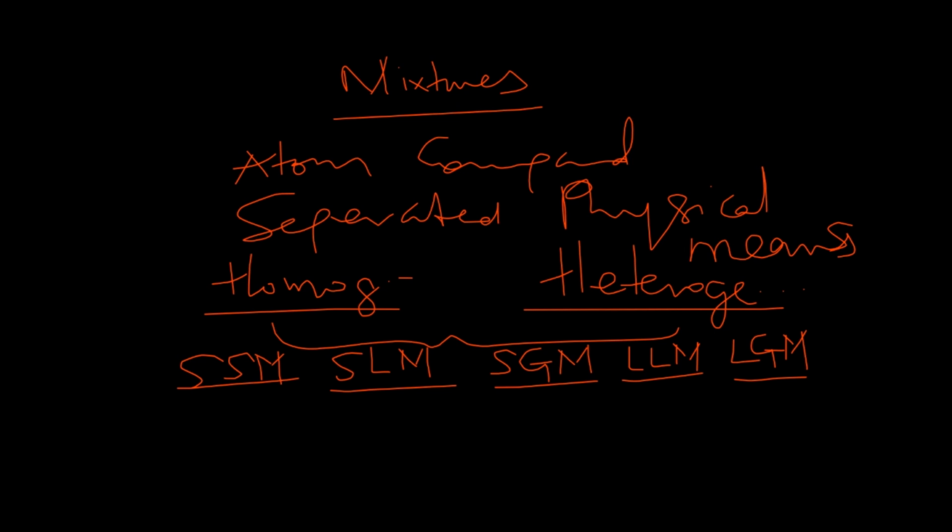Then finally, you can have gas mixed together to form a gas gas mixture. A very good example of a gas mixture is air. Air is simply a mixture of gases.